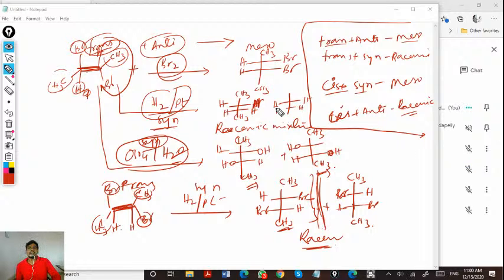Okay, it is the combination of two enantiomers. So that is what a racemic mixture is. If it is one enantiomer, that will be only a pure enantiomer.